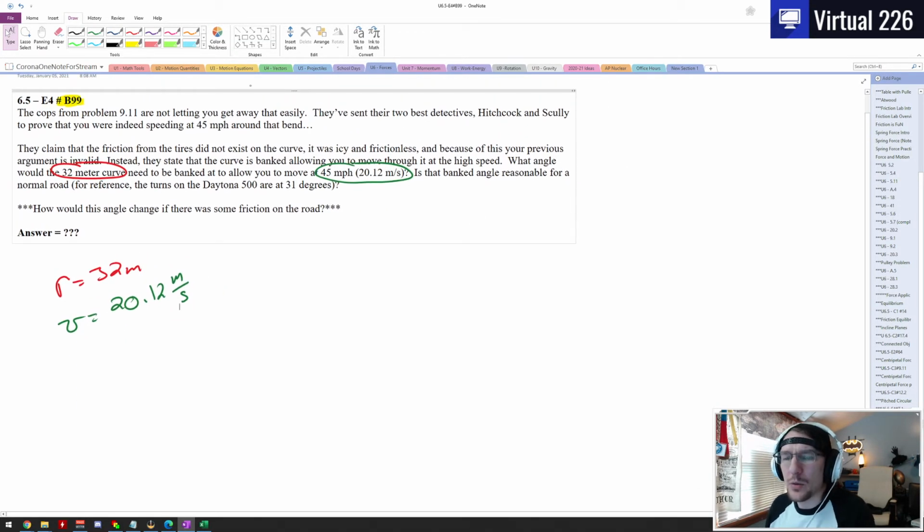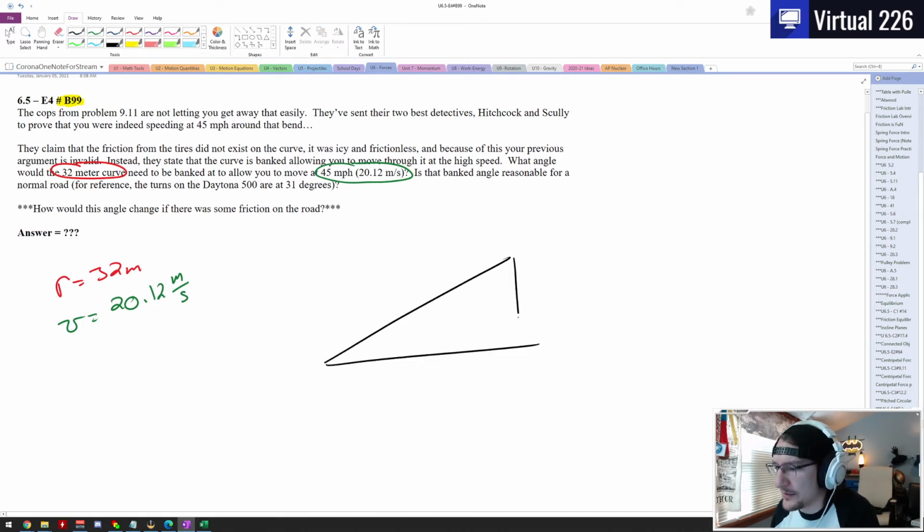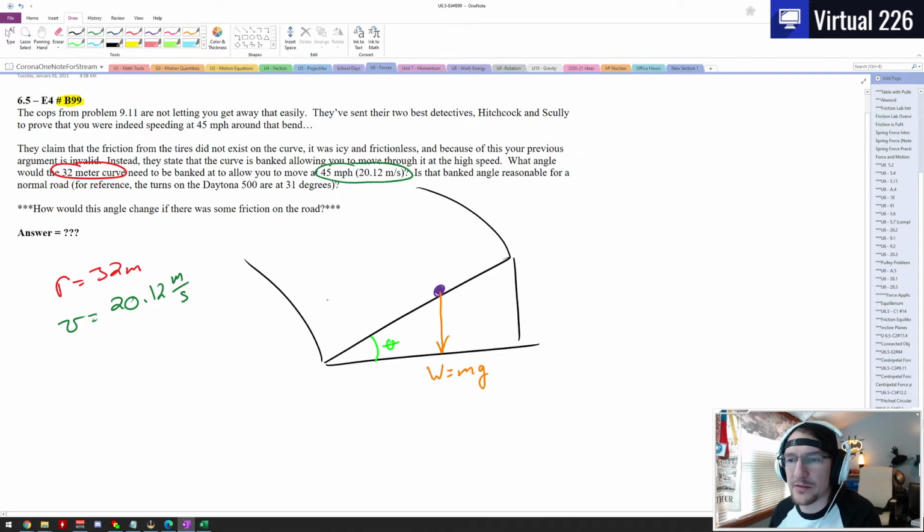If we draw our banked turn, here's the incline that exists, and we bank the turn away. We know this is set up at some angle theta, and if we draw in our car, we know that there's a weight acting on it, acting down, and we know that weight equals mg. We don't know the mass in this case, which is kind of weird, but we'll see that it might not actually matter. And we know there is a normal force perpendicular to the road here.